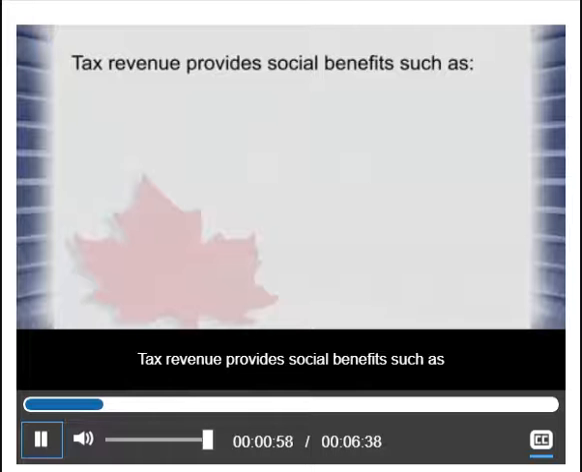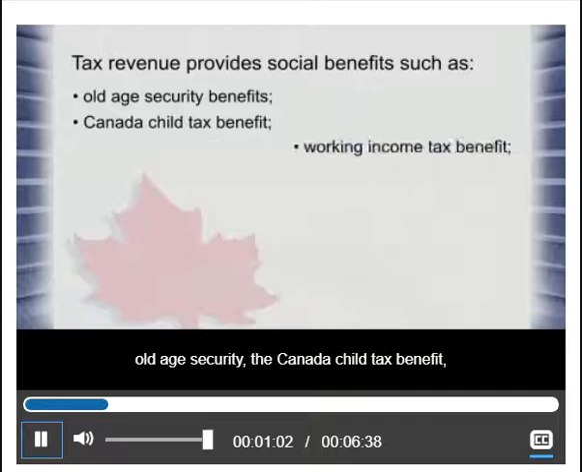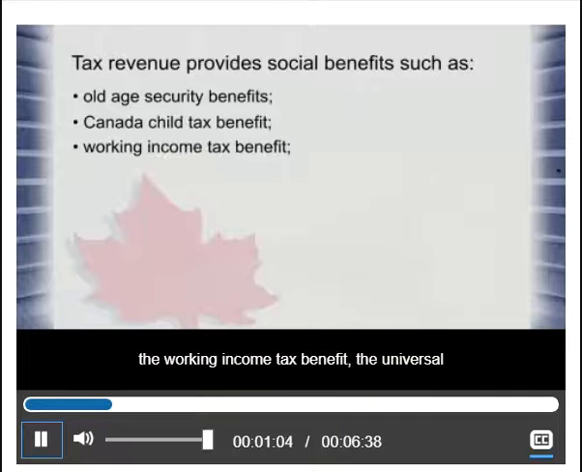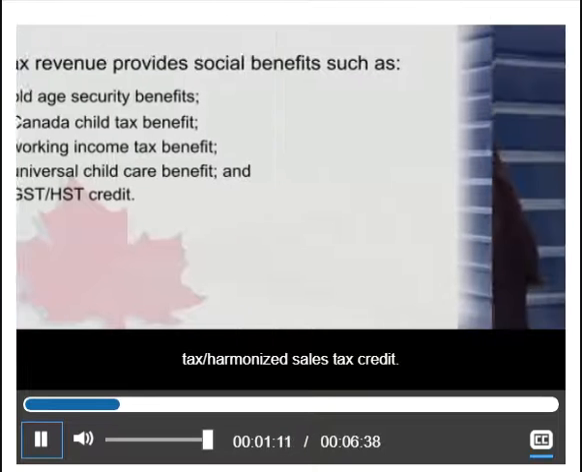Tax revenue provides social benefits such as old age security, the Canada Child Tax Benefit, the Working Income Tax Benefit, the Universal Child Care Benefit, and the Goods and Services Tax Harmonized Sales Tax Credit.